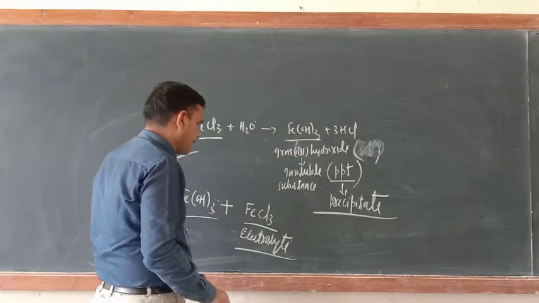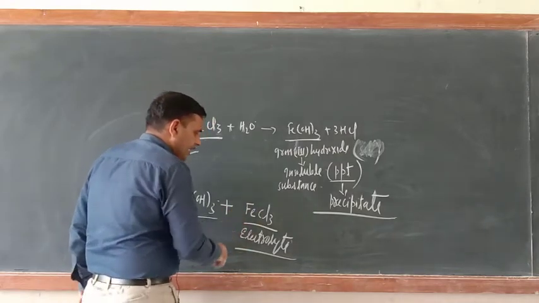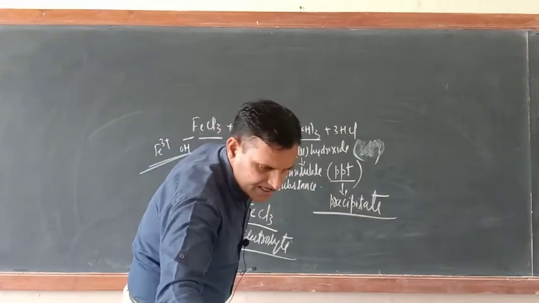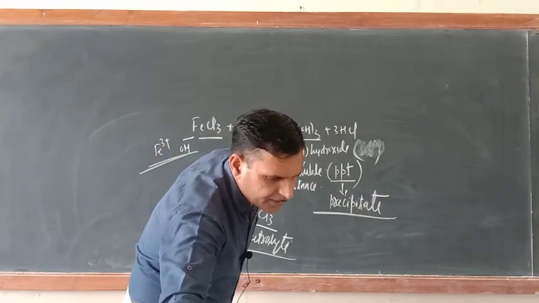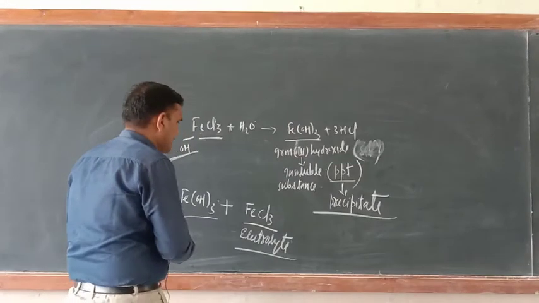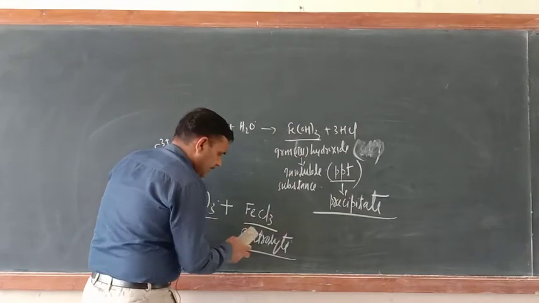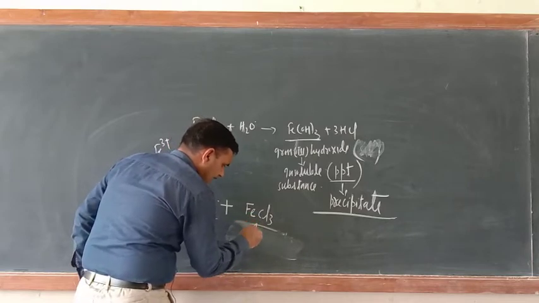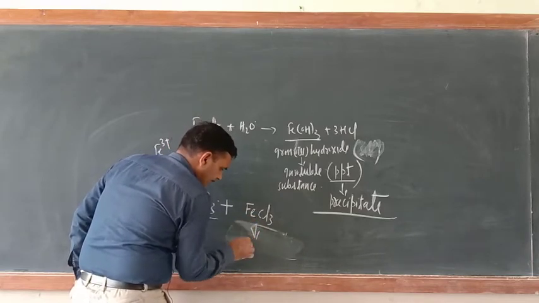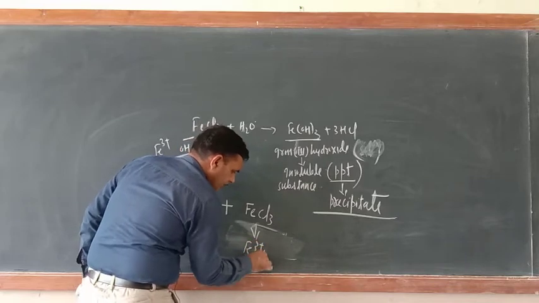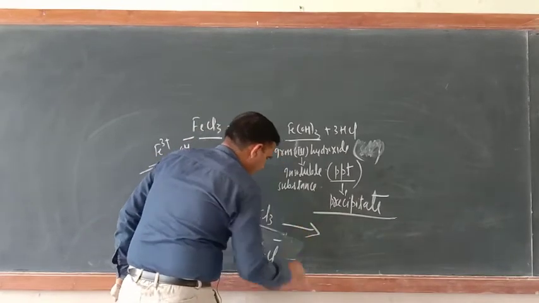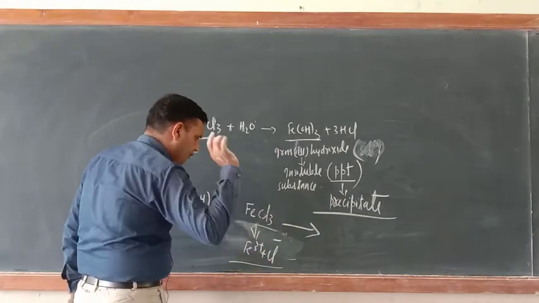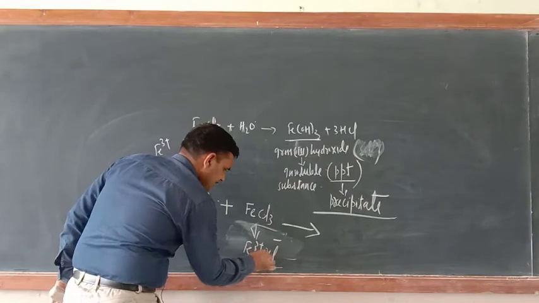It is an electrolyte. So try to understand, when this electrolyte dissociates, what will it do? It will furnish the Fe3+ ion. Separately, I am just dissolving this one. This can be written like that also: Fe3+ plus Cl-. You can write in this way, there is no problem. Now here, 3 Cl- ions.